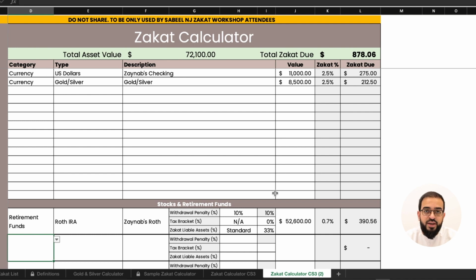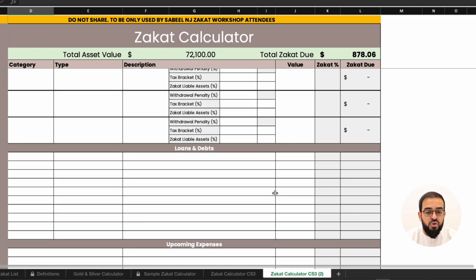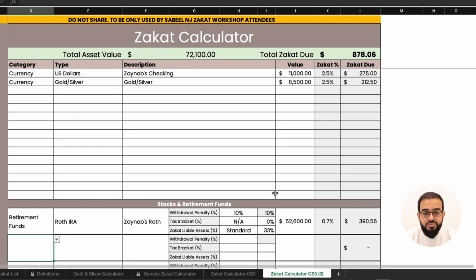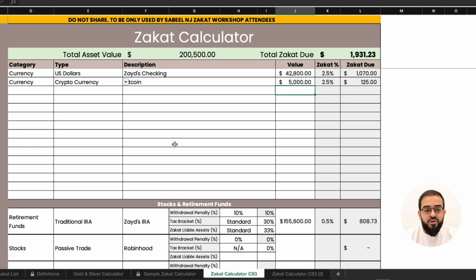Now, because it doesn't specify how long she's been working or how old that account is, we'll default to the withdrawal penalty of 10%, but no tax bracket would apply as she is benefiting from tax-free growth. We'll assume these zakat liable assets at 33%, and she has no loans or debts or upcoming expenses. Therefore, her total asset value is $72,100, and her total zakat due is $878.06.